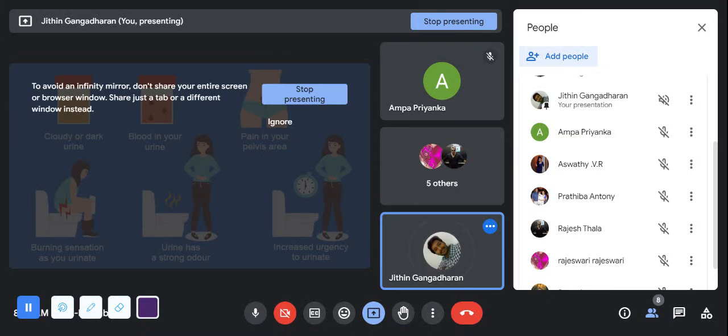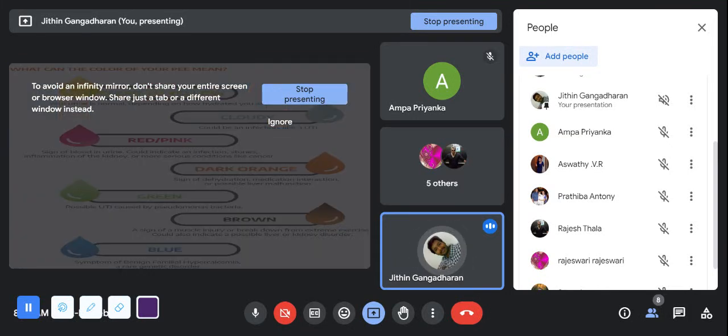So the main disease condition is urinary tract infection in the urinary system. And what are the signs and symptoms? The presenting complaints of the patient will be lower abdominal pain first. There will be pain in the pelvic area. Burning sensation will be there, and cloudy or dark urine. You will be having RBCs and urgency to micturition.